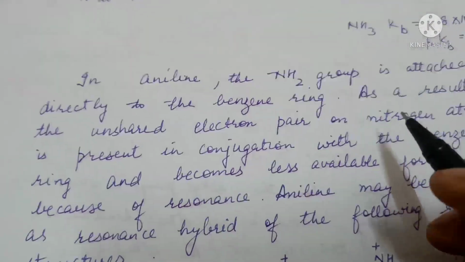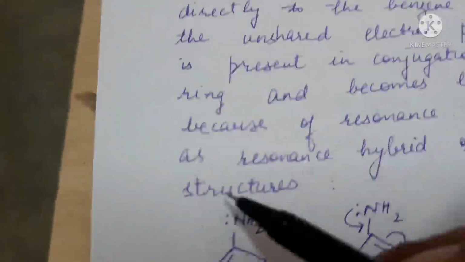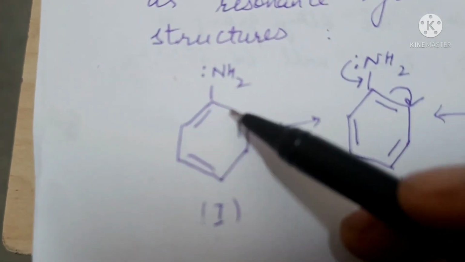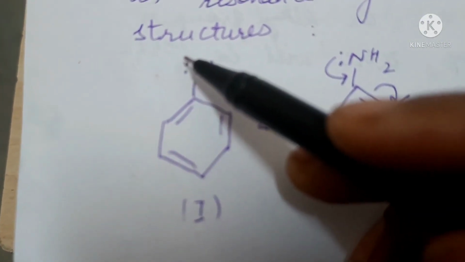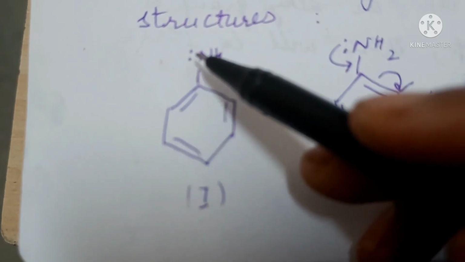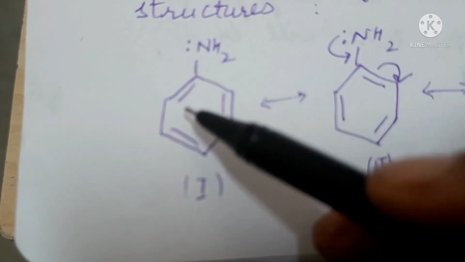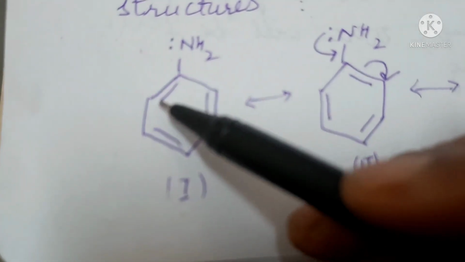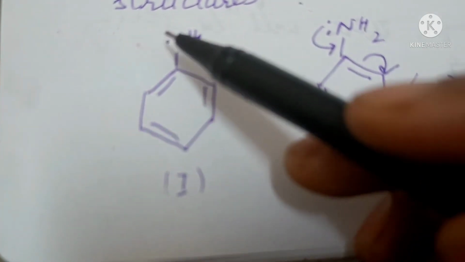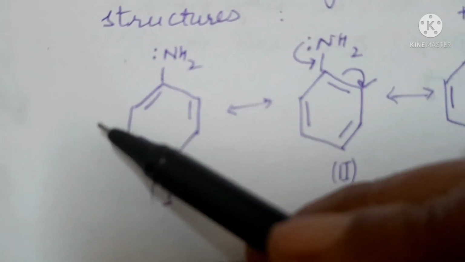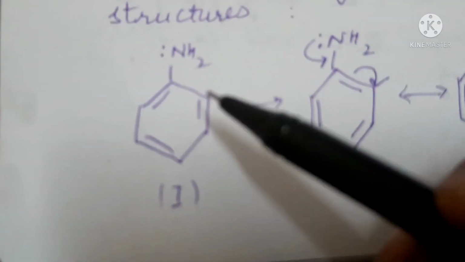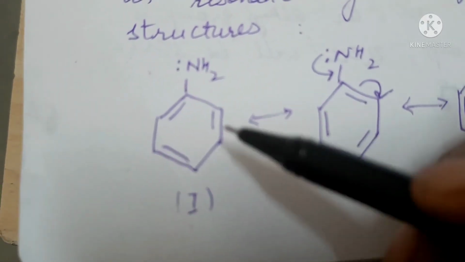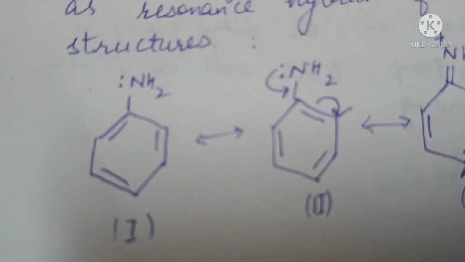In aniline, the NH2 group is attached directly to a benzene ring. So as a result, the unshared electron pair on the nitrogen atom is in conjugation with the pi electrons of the ring. So double, alternate, single, double, single, lone pair. So we have conjugation here. And so these electrons, because they are involved in conjugation, are less available for protonation.